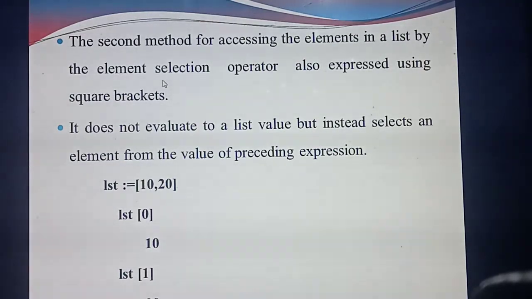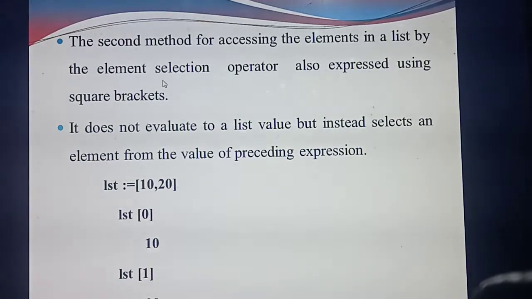Instead of giving different names, you are giving some place value or index value for each element. The index always starts with the value 0. For example, if two values are there, the first index value is 0, the second index value is 1. First one is 0, the next is 1, the next is 2.